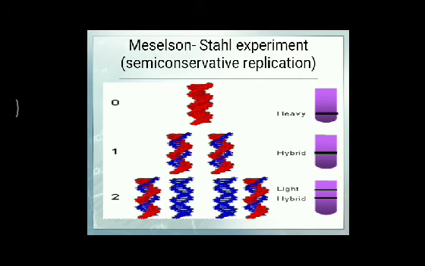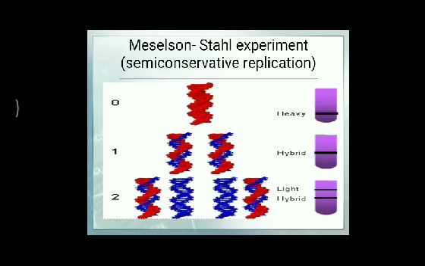This bacterium was grown in culture medium containing N15H4Cl for many generations. Now, N15 labeled E. coli was extracted from the medium and was shifted to another medium which contained N14. The DNA was then isolated from E. coli and its density was analyzed by ultracentrifugation on a cesium chloride gradient.